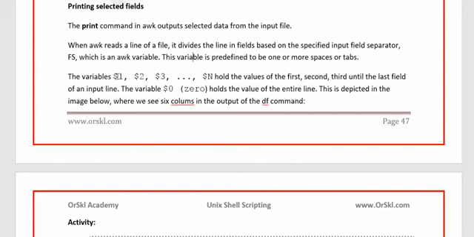It can be characters, it can be numbers, it can be anything, wherever it finds space. So all those columns are represented by $1 for the first column, $2 for the second column, $3 for the third column, and so on. And if you specify $0, $0 is nothing but the complete line, not the field. So $0 is the entire line, but $1 is to tell the first column or the first field of the first line, or each line one by one.